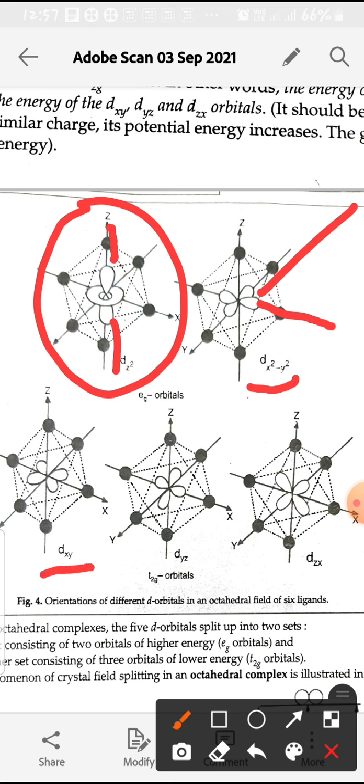But in this case dxy, as the lobes are in between the principal axis, ligands are present in this direction but lobes are present in between the axis, that means they are away from the approach of the ligands. So lobes are having electrons that are away from the approach of ligands, so there will be less repulsion and less increase in energy. Similar is the case of dyz and dzx, same, lobes are away from the principal axis, that means the approach of the ligands.